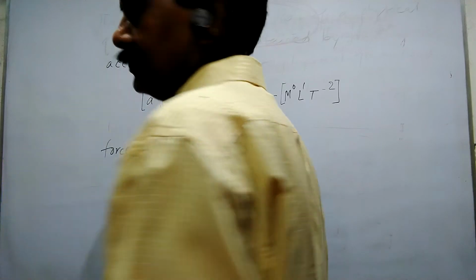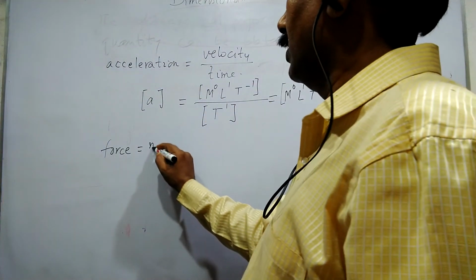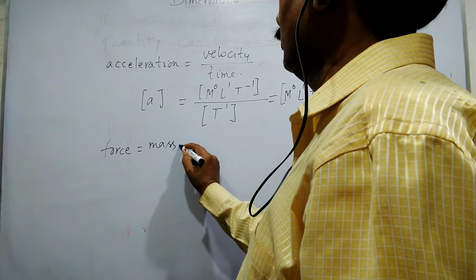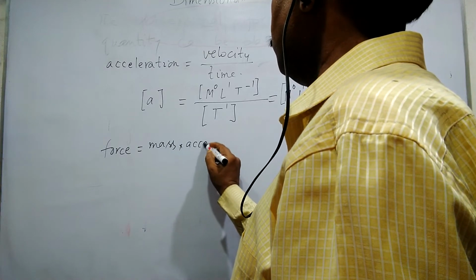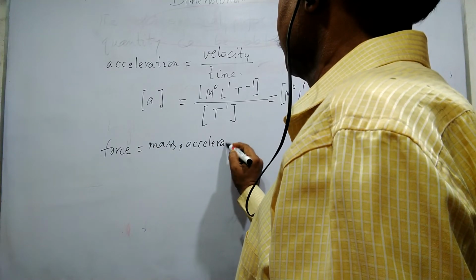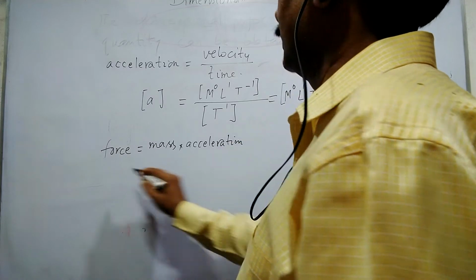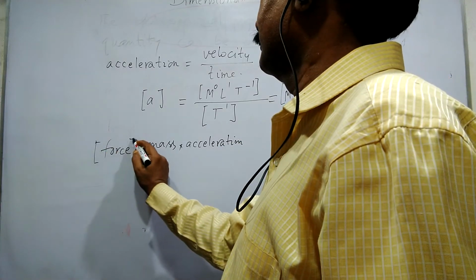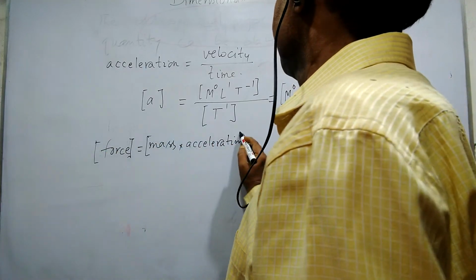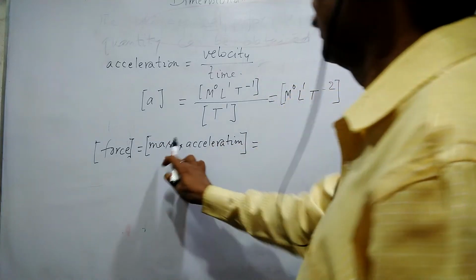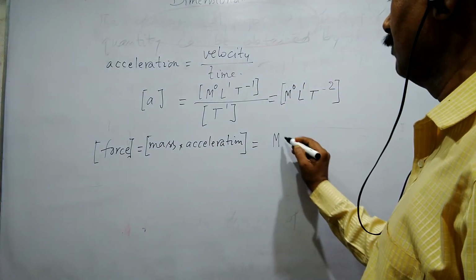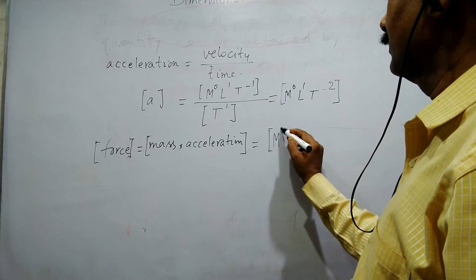Now let us come to force. Force is mass into acceleration. Then write down like this. Then what is the dimension? The dimension of mass is M to the power 1.